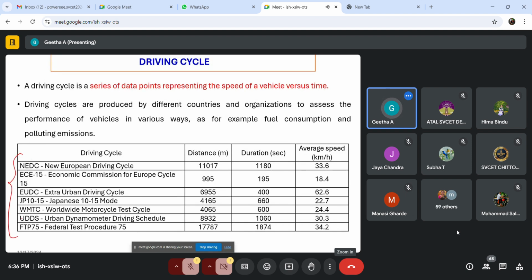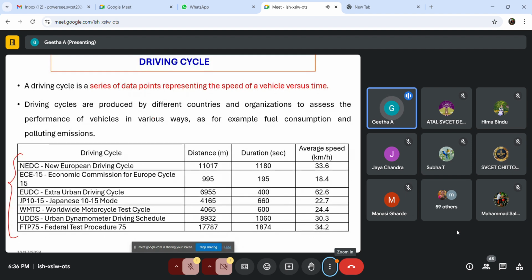So I have listed certain standard driving cycles which are available, okay, and you can just search online so that you can get that Excel. For example, NEDC, New European Driving Cycle. These standard driving cycles are released by the governments, right?